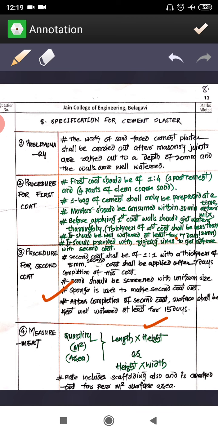Then measurement: it is a square meter work, where you will be measuring only the length and height, or width and height. So this is a square meter quantity, and the rate which you are getting for billing should include the scaffolding also. Because as you are applying on the walls, there may be chances that you may not reach the top height, so you are supposed to have some support on which you can stand and apply the mortar. So that scaffolding also should be included in the final rates. Now this is the specification for the cement plastering.